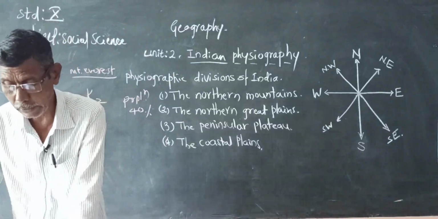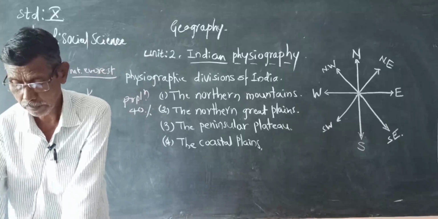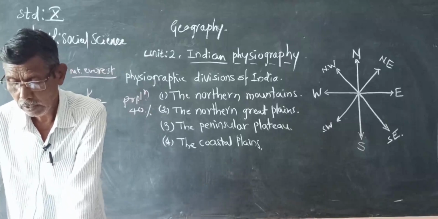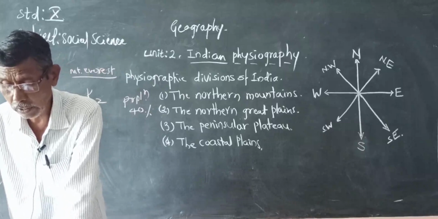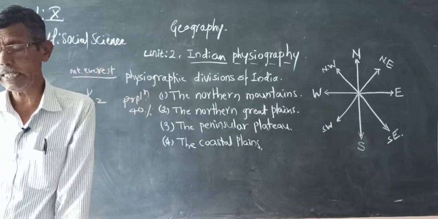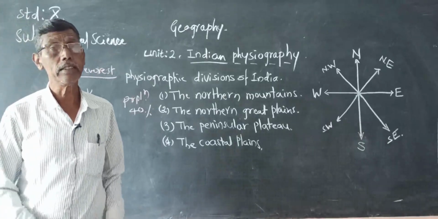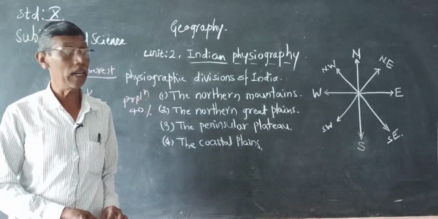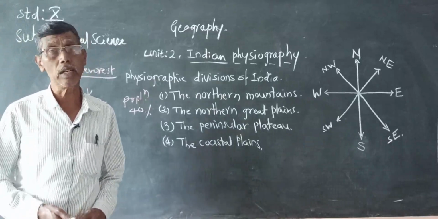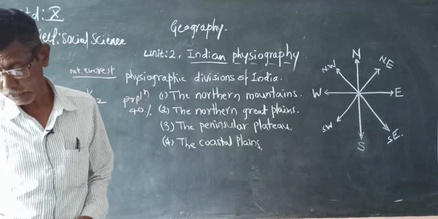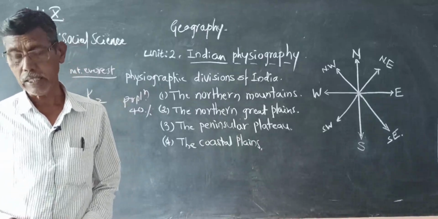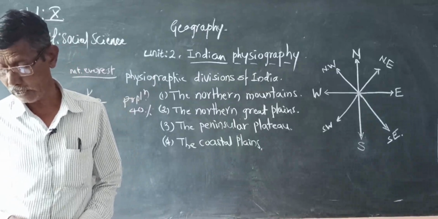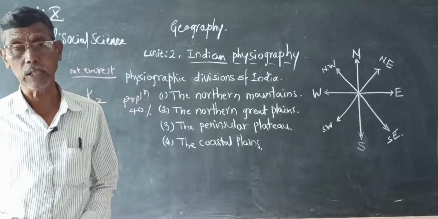Now the Eastern Ghats run almost parallel to the east coast of India. They extend from the Mahanadi Valley in the north to the Nilgiri Hills in the south.